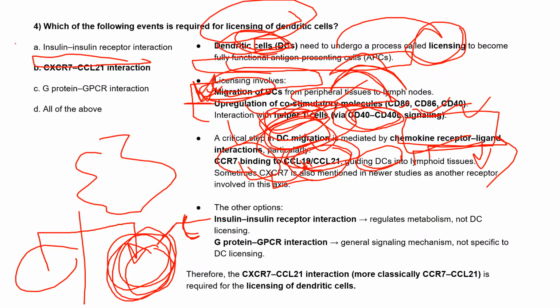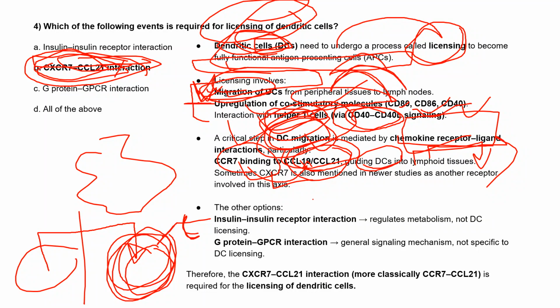So these interactions, CXCR7 or CCR7 with CCL21 or CCL19, are very important for the licensing of dendritic cells. In the first step of licensing, the dendritic cells move from the peripheral tissue to the lymph node through chemokine receptor and ligand interactions.